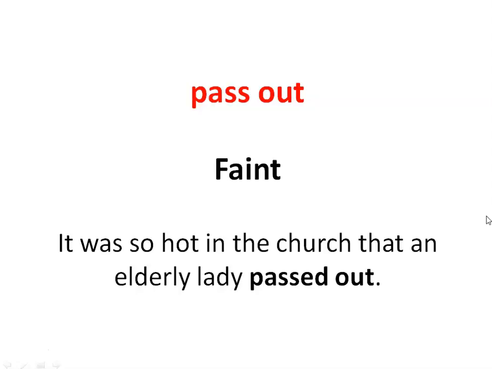Now the example is, it was so hot in the church that an elderly lady passed out. We all know that in extreme temperatures like extreme hot or extreme cold, we feel uneasy. That means our body does not cooperate with us. In the example, because it is so hot in the church, the elderly lady, usually senior citizens, they suffer more because of these extreme climatic conditions. What happened here, the elderly lady fainted.